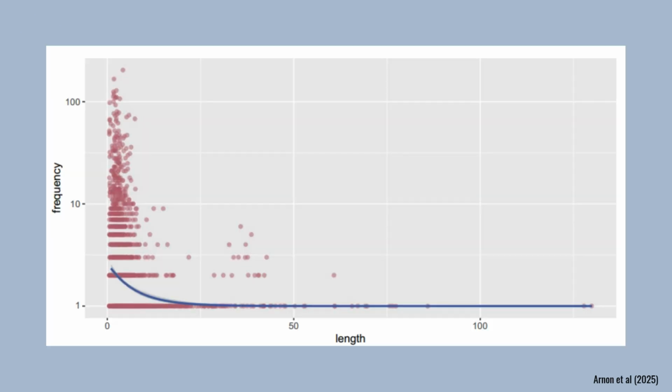Here's a graph to illustrate this. So each point on the graph is a subsequence, and the figure shows the frequency distribution of all subsequences discovered by the infant-inspired segmentation method plotted by the length, so the number of sound elements. More frequent subsequences are shorter than less frequent ones, indicating that the subsequences not only follow a Zipfian distribution, but also follow Zipf's second law. We can clearly see a strong relation between frequency and length. This was assessed using a Poisson mixed effect regression. The Poisson regression line is shown here in blue.